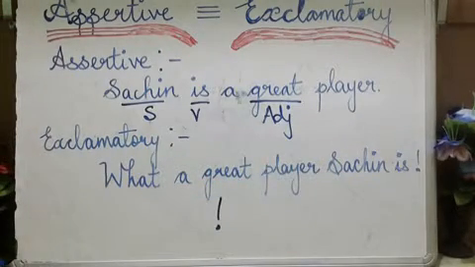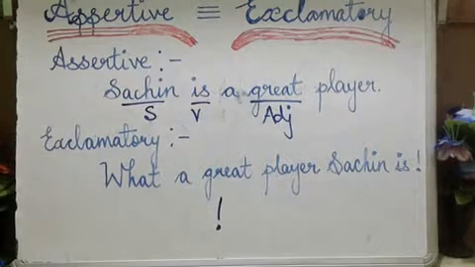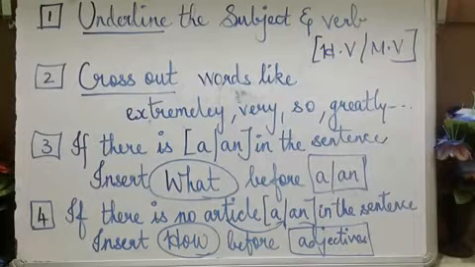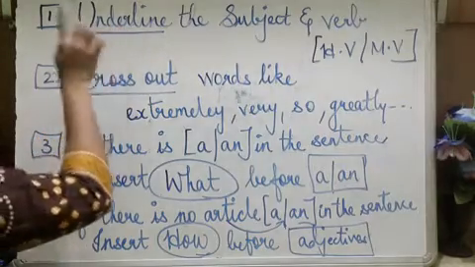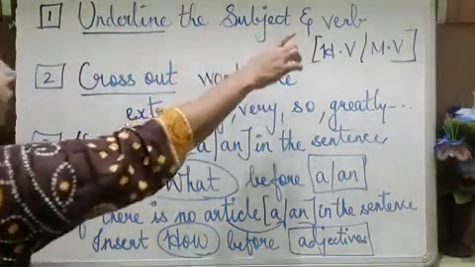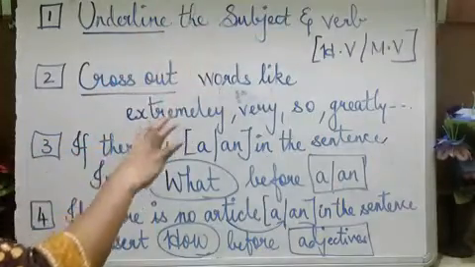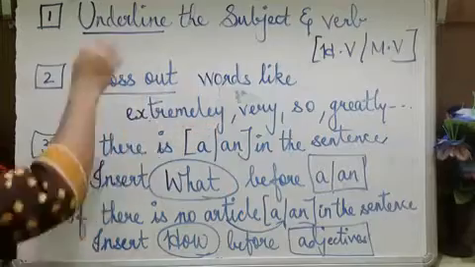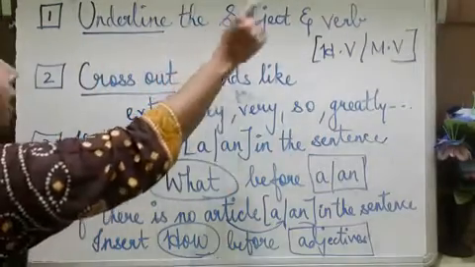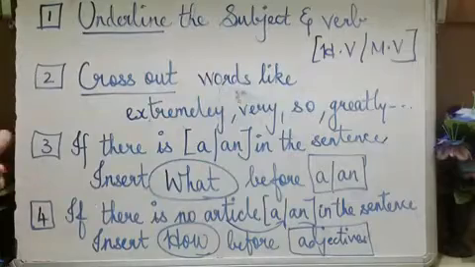Okay, now let us turn to the rules. What are the rules? First one: whenever an assertive sentence is given, what you have to do is underline. You have to underline the subject and verb. The verb may be either a helping verb or a main verb. Whichever verb it may be, you have to underline the subject and verb. Okay, that is the first thing you will do.